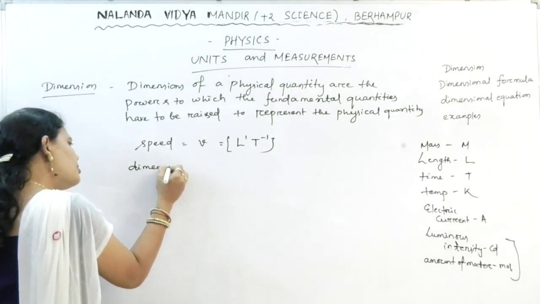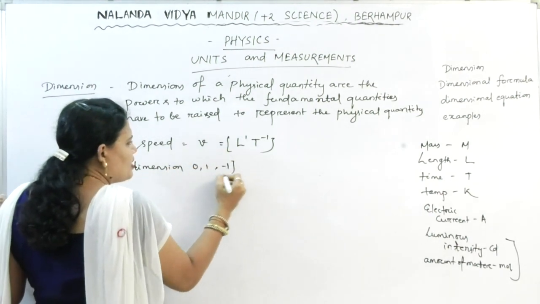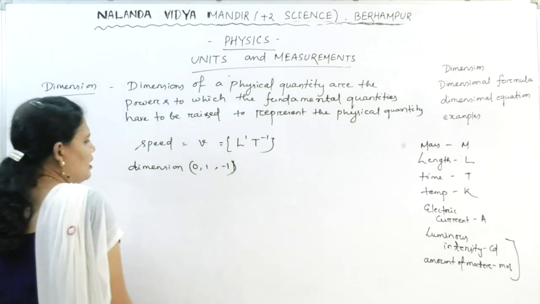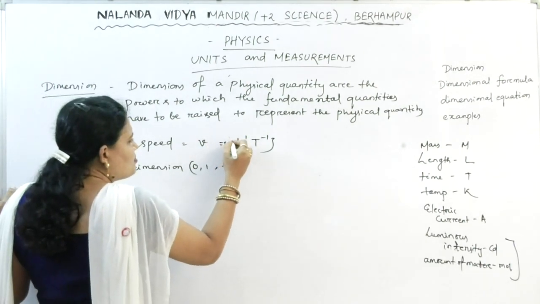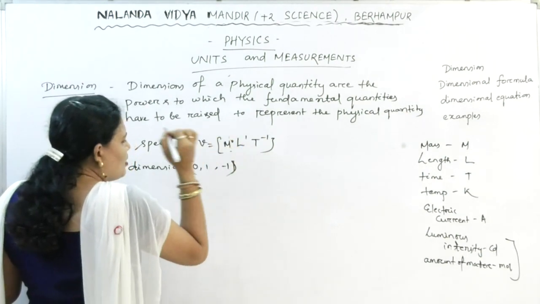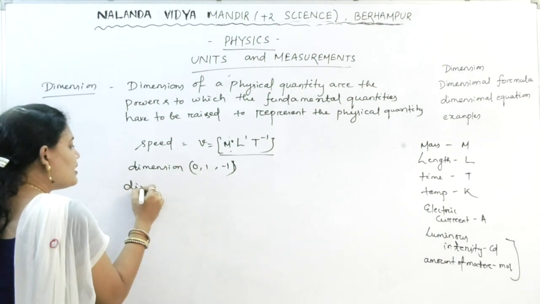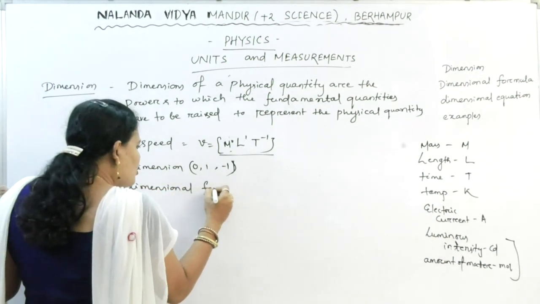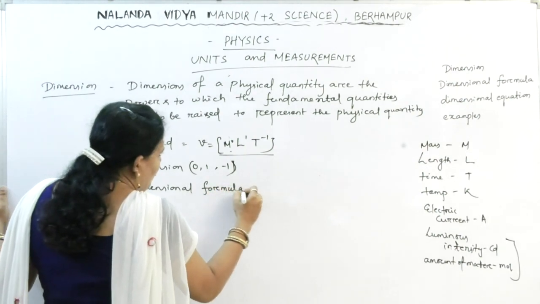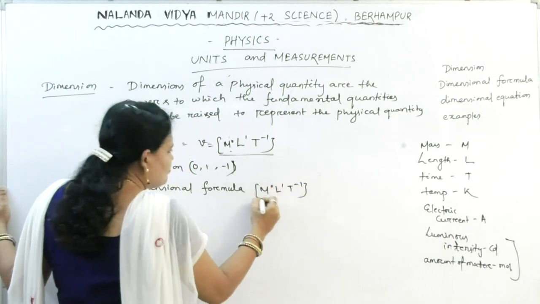The dimension of the speed is 0, 1, minus 1. Here we write M0. Now what is this M0 L1 T minus 1? This is the dimensional formula.